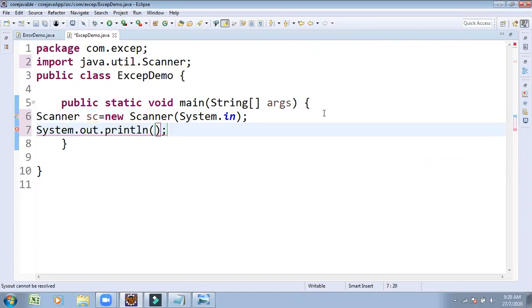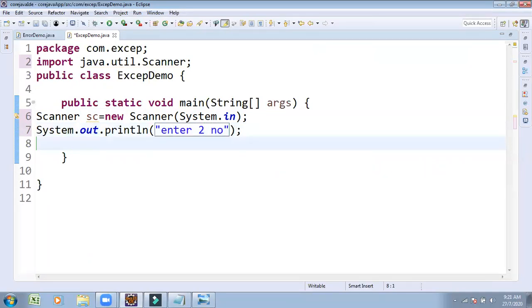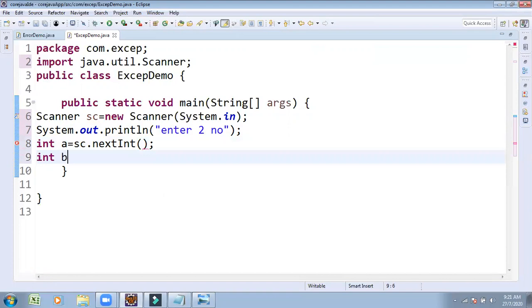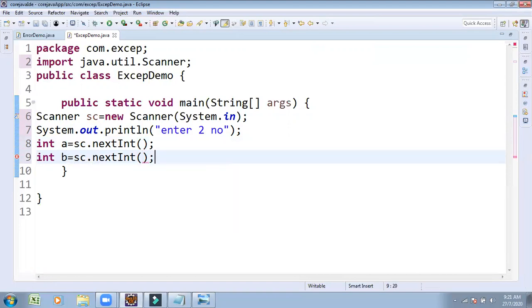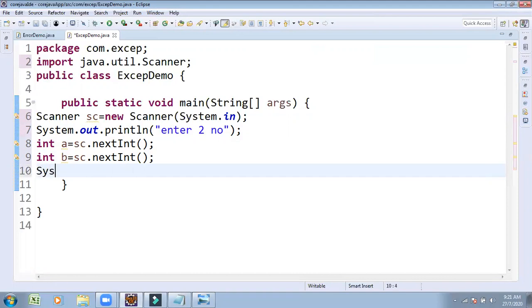System.out.println("Enter two integer numbers"). Taking the two numbers and performing some operations. int a = sc.nextInt(); int b = sc.nextInt(). Two numbers are taken dynamically.